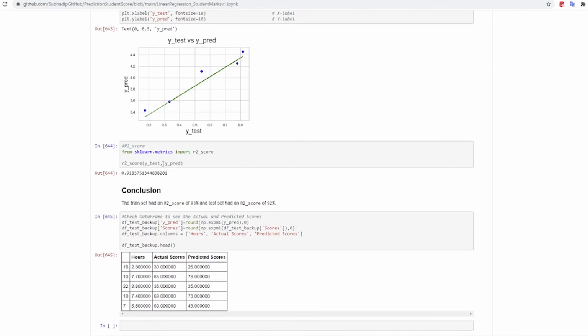The R squared value for the test is also pretty good, which is 92%, and for the train it was 93%. And then we converted it back to the original scale, and we can compare the actual and the predicted scores.